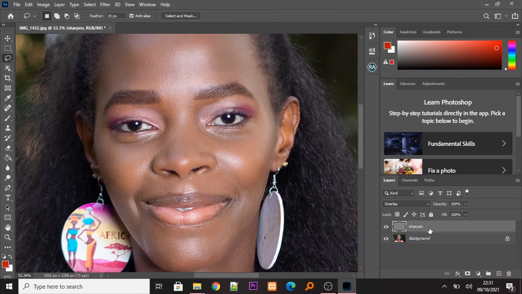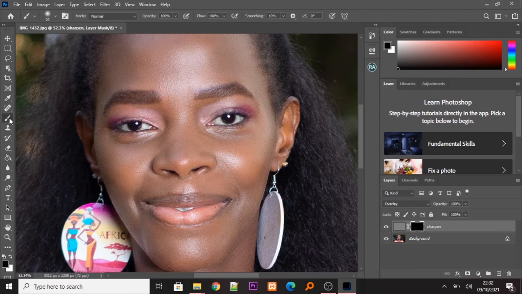But let's say you want to only sharpen her cheeks or her eyebrows only. What are you going to do? So on this Sharpen layer, you are going to create a layer mask by clicking right here. You can see this. Take a moment and look at it closely. Click there. Okay, now we are going to invert the layer, so I'll just press Ctrl I.